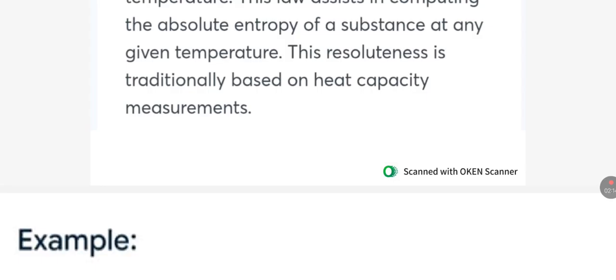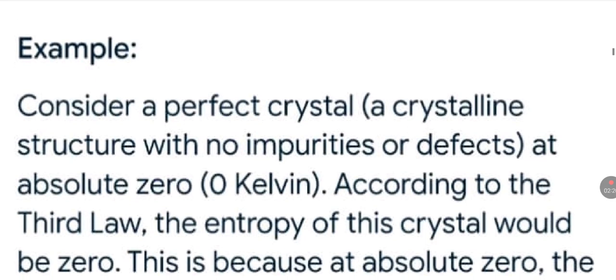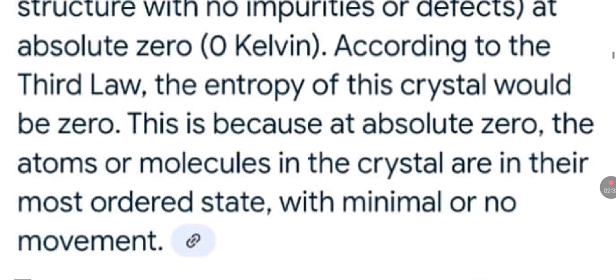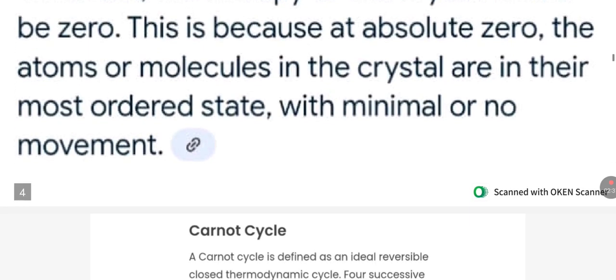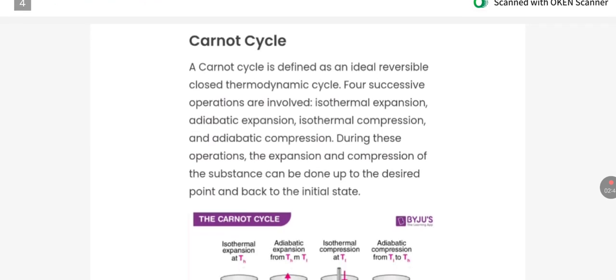The determination is traditionally based on heat capacity measurements. Example: consider a perfect crystal, a crystalline structure with no impurities or defects, at absolute zero. According to the third law, the entropy of this crystal would be zero. This is because at absolute zero, the atoms or molecules in the crystal are in the most ordered state with minimal or no movement. What is a Carnot cycle?